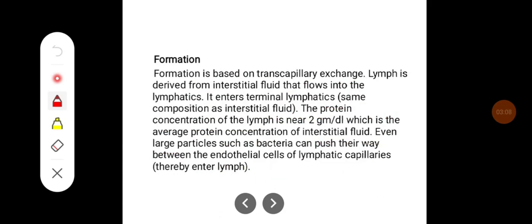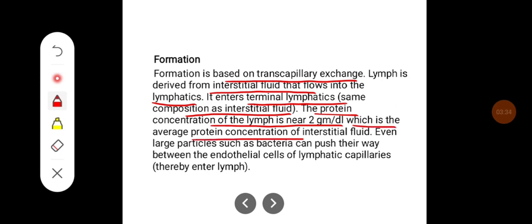Its formation is based on the transcapillary exchange. Lymph is derived from the interstitial fluid that flows into the lymphatics. It enters terminal lymphatics, which have the same composition as that of interstitial fluid. The protein concentration of the lymph is around 2 grams per deciliter, which is the average protein concentration of interstitial fluid. Even large particles such as bacteria can push their way between the endothelial cells of lymphatic capillaries, thereby entering into the lymph.